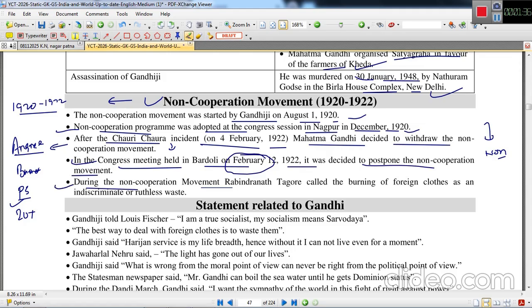During the non-cooperation movement, Rabindranath Tagore called the burning of foreign clothes an indiscriminate or ruthless waste, because many foreign clothes were collected and piled up, and they were burnt. This incident was not accepted by Rabindranath Tagore, and he called it a ruthless waste.